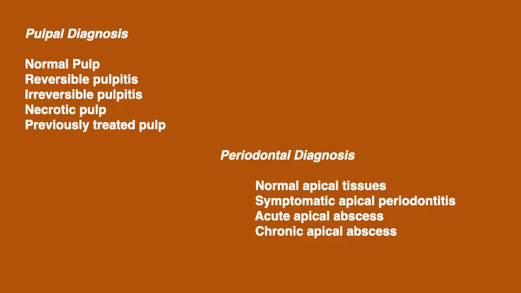Pulpal diagnoses are normal pulp, reversible pulpitis, irreversible pulpitis, necrotic pulp, and previously treated pulp. Periodontal diagnoses are normal apical tissues, symptomatic apical periodontitis, asymptomatic apical periodontitis, acute apical abscess, and chronic apical abscess.